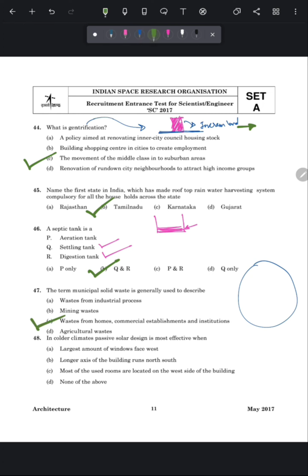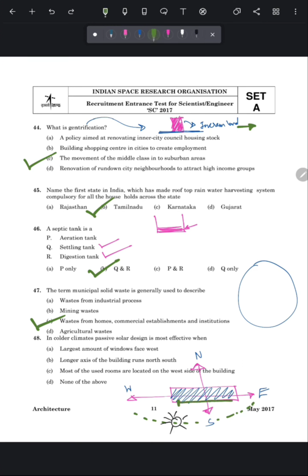Next question is, in colder climates, passive solar design is most effective when? So friends, there are some design principles that we generally follow to achieve the passive solar design for colder climates. So let's understand what are those principles. Suppose this is our main building. This is the east direction, this is north, south and this is west. This is the sun path direction, which generally goes slightly tilting towards the south direction.